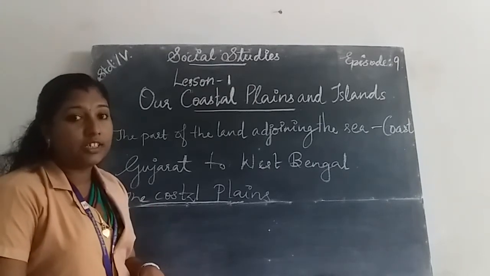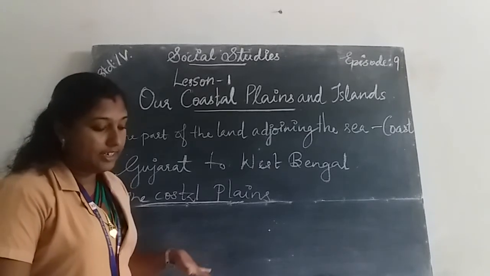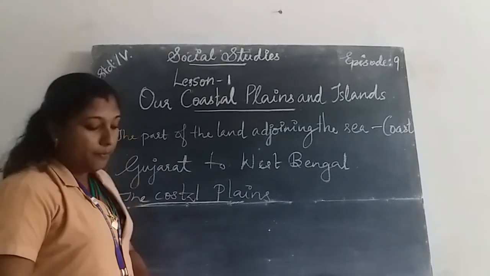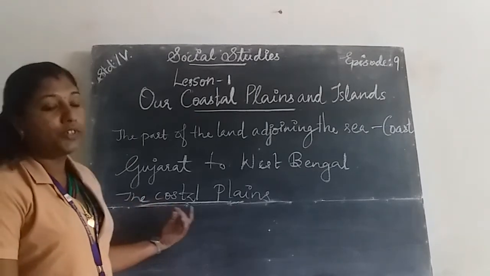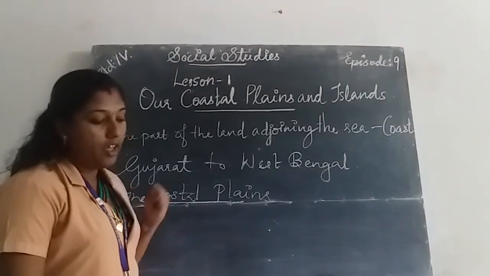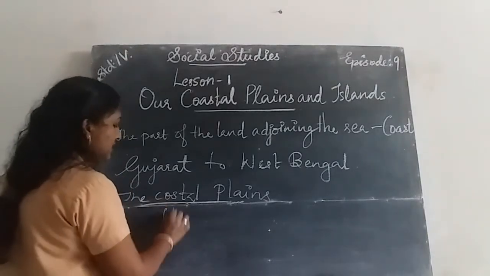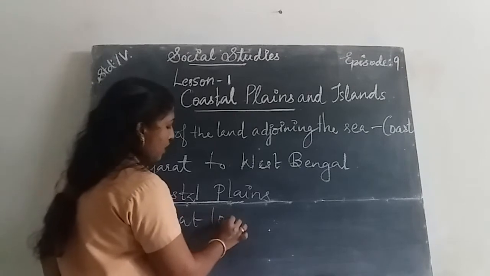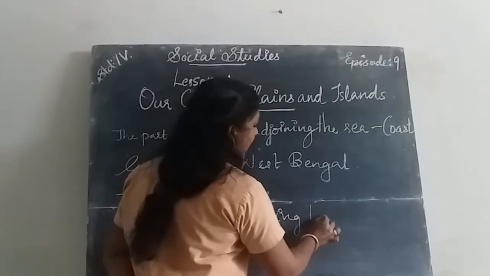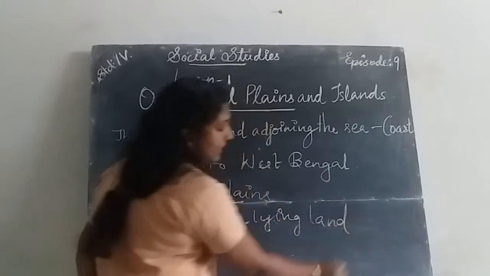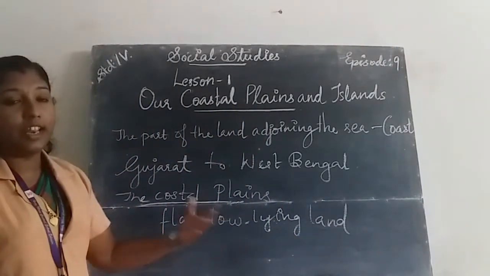The flat, low-lying lands that are located along the coastline of India are called coastal plains.